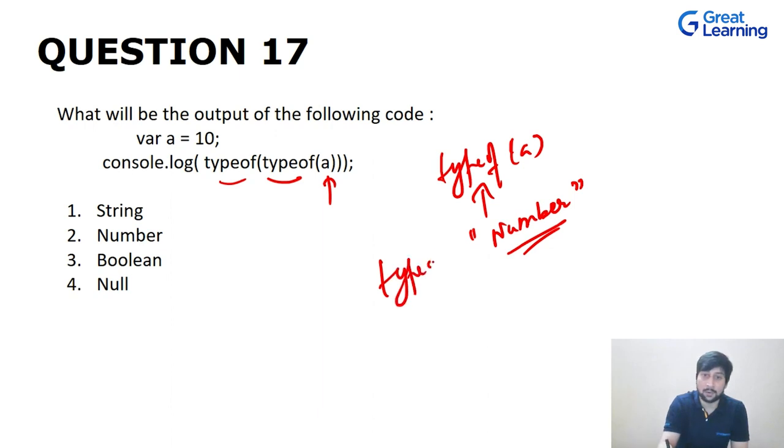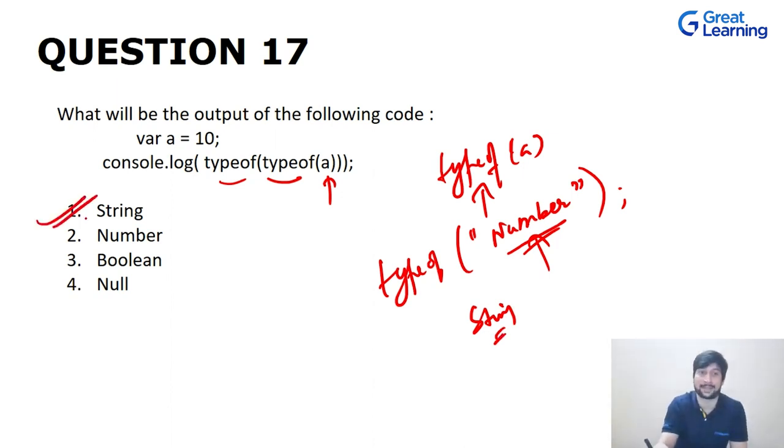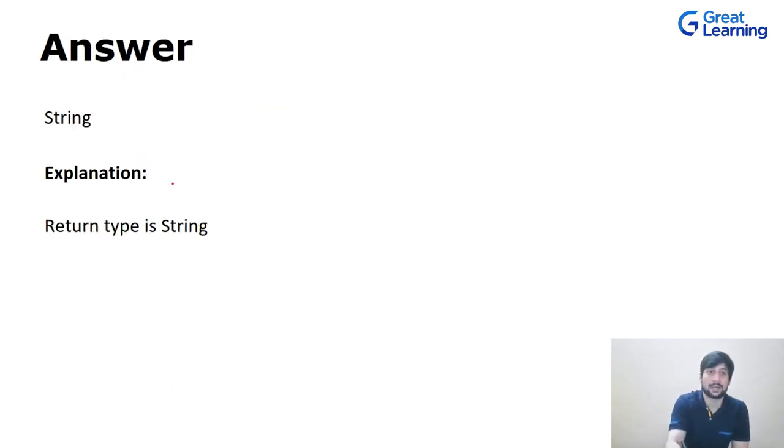Now the next typeof, the outer typeof, will take this as an argument, it will be treated as a string, so it will say that this is a string. So the correct option is string, not number. The return type of typeof is always a string. That is why when you do a next typeof, it will give you that this is a string.